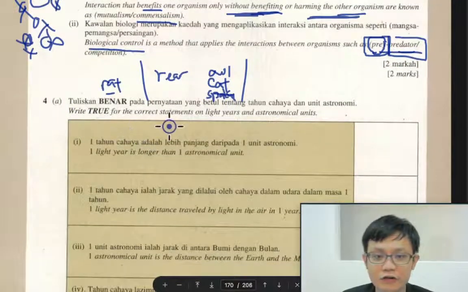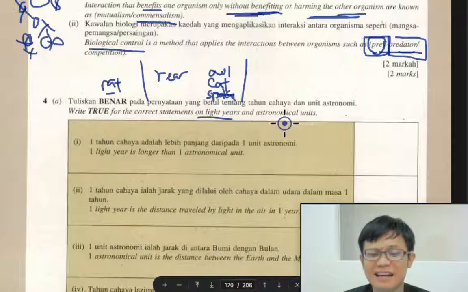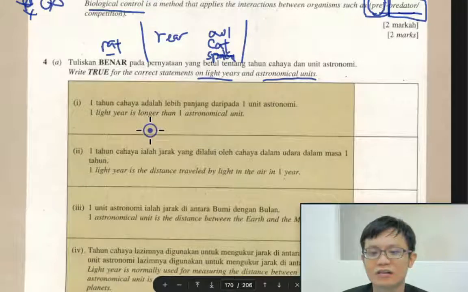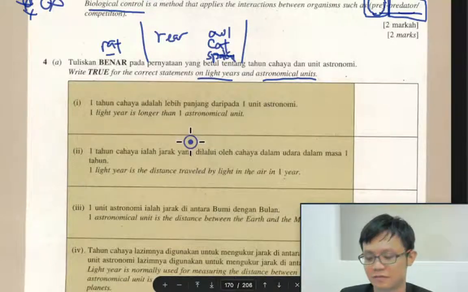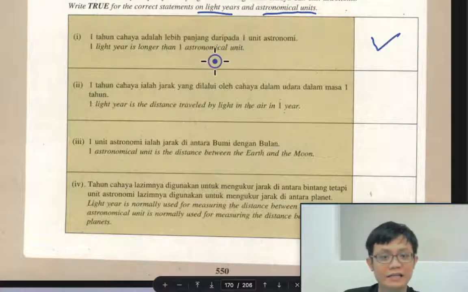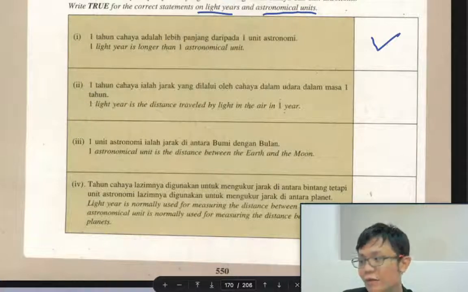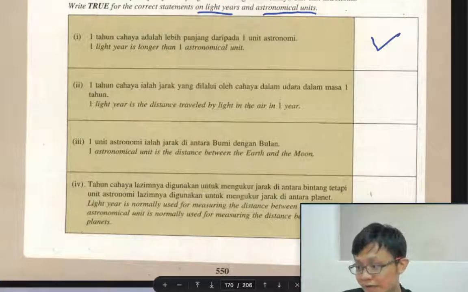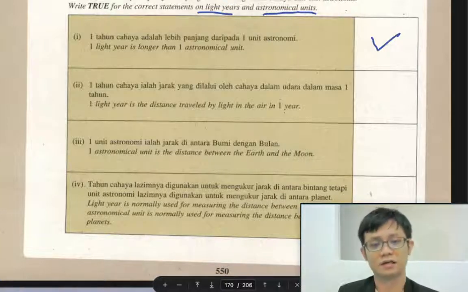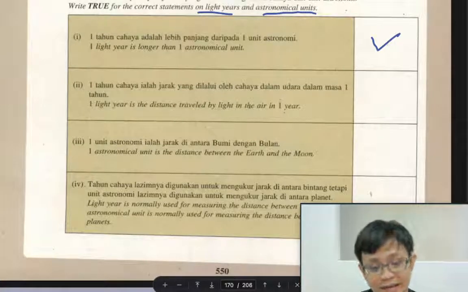Number 4, write true or false for the statement of light year and astronomical unit. Oh my goodness. 1 light year is longer than 1 astronomical unit. True or false? So of course it is true. 1 light year is longer. Astronomical unit is the distance from the Earth to the Sun, around 150 million kilometers. How many seconds will light take? 8 seconds, is it? Around 7 seconds. 7 seconds for light to go from the Sun to the Earth, it takes a few seconds.